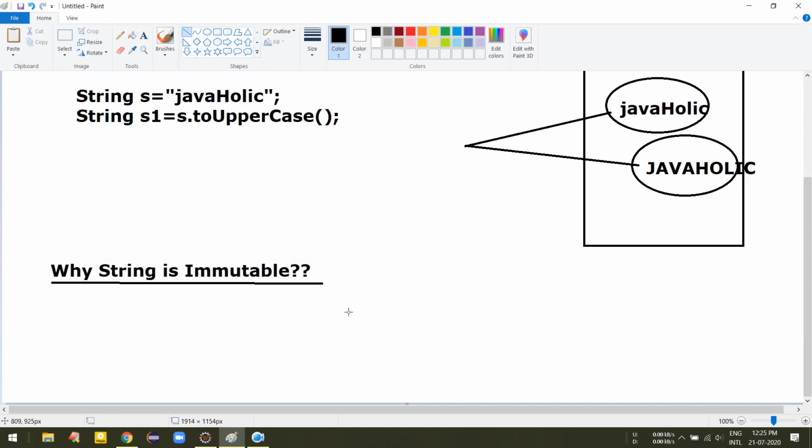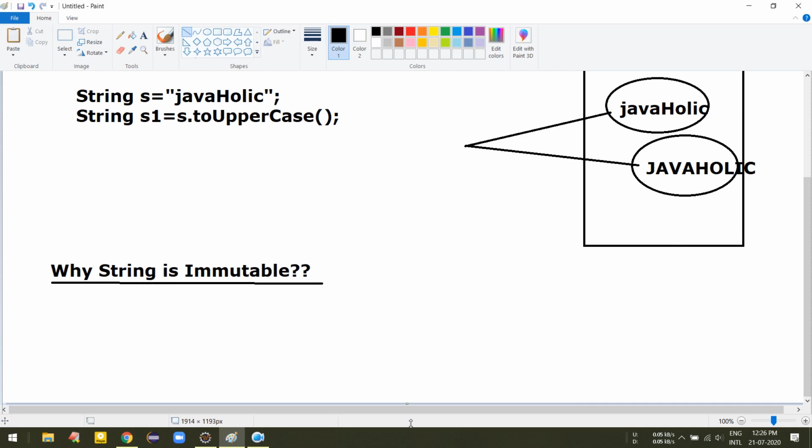Many people give the answer that String is immutable because of string pooling. But there is no link between immutability and pooling. Because String is immutable, that's why the string pooling concept was created. Not the other way around. So keep this in mind, or people may argue with you, so clarify their doubts about that.